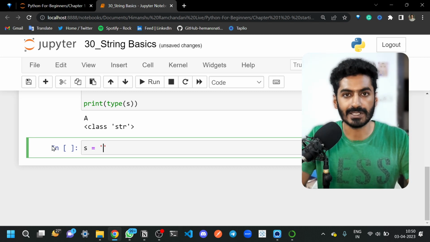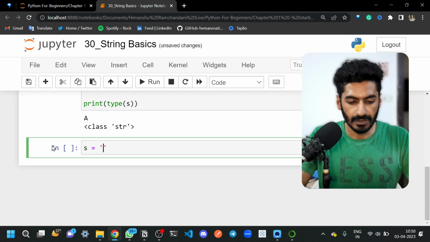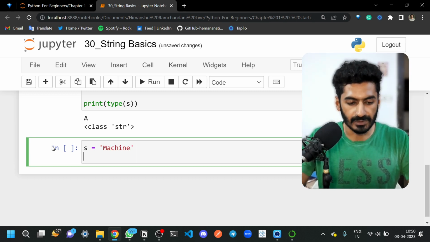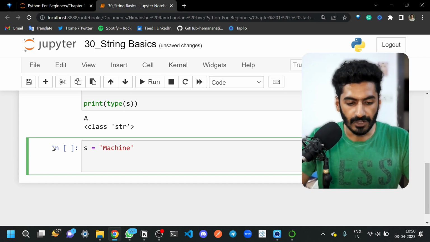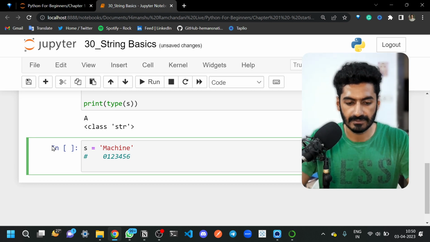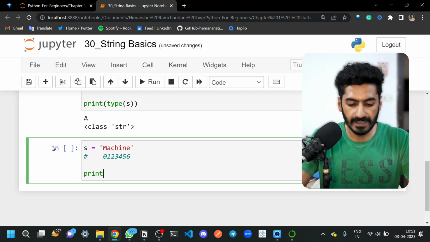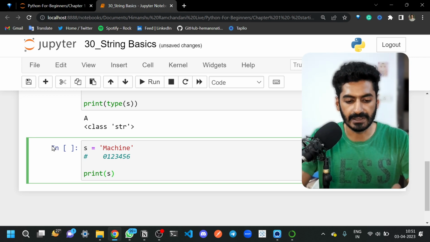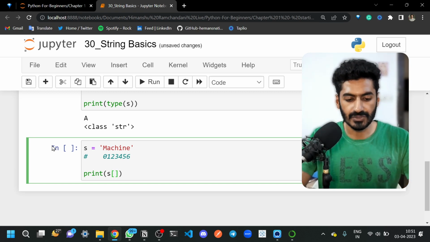So I'm going to use a name, for example, machine. This is my simple string, a set of characters. Now, similar to list, string also uses indexes. There are indexes available in strings: 0, 1, 2, 3, 4, 5, and 6. Now, if you want to print the 0th index character, you just use square brackets, same as list. Lists work in the same manner.